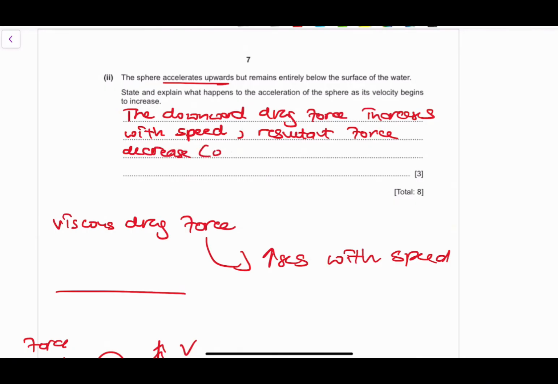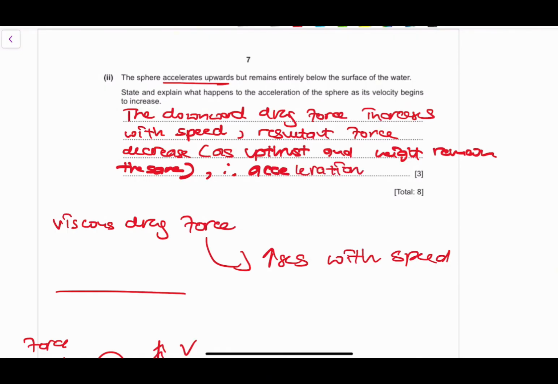Why? As upthrust and weight remain the same, therefore the acceleration actually decreases. Okay, so just think about that.